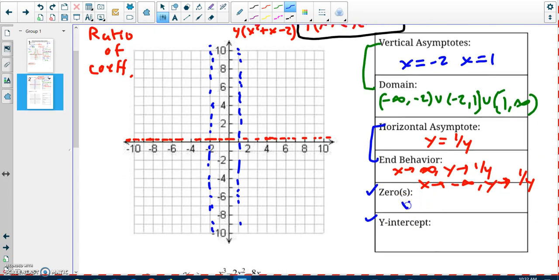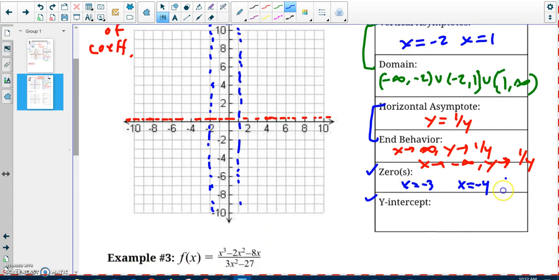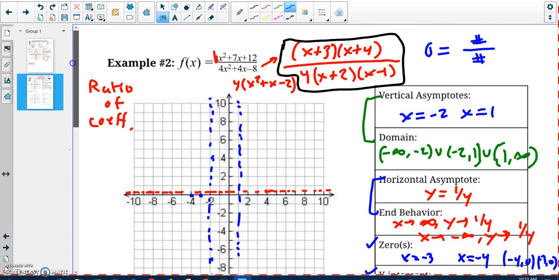So at x equals -3 and at x equals -4, I'm going to have x-intercepts. I should really write those as points. So (-4, 0) and (-3, 0) are x-intercepts. Those are actual points on my graph.